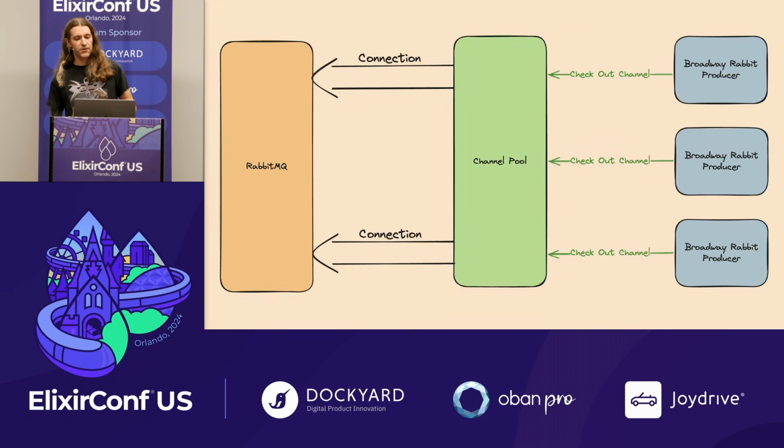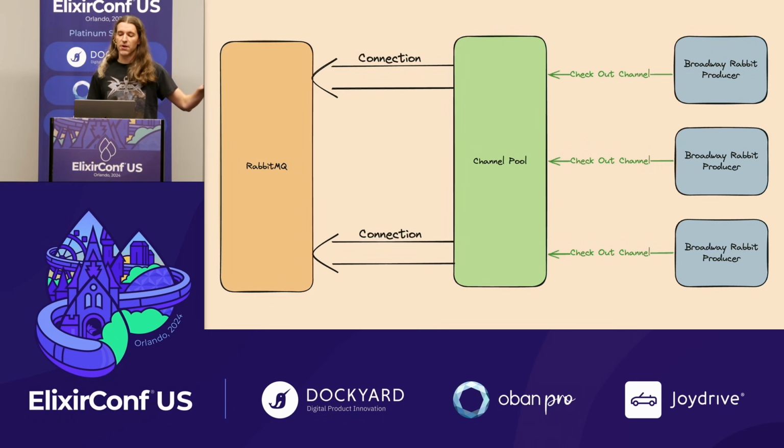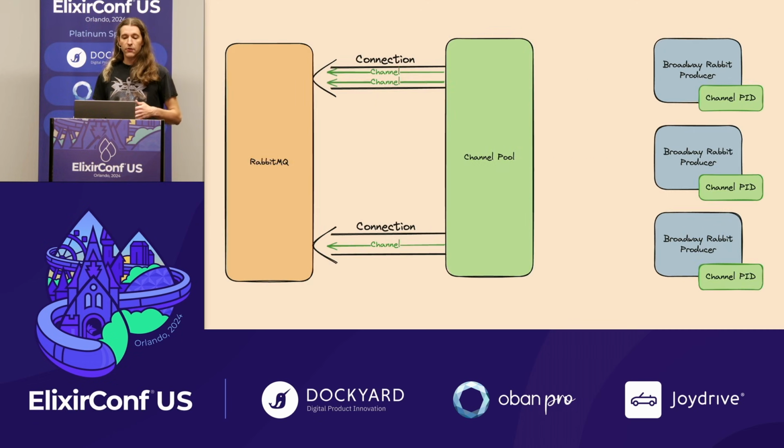So on application startup, we create a connection to Rabbit for each BEAM scheduler. By default, there are 2 schedulers per core, so this example is showing the situation of just a 1-core machine. When you're checking out a channel, each producer gets a connection for its scheduler and then opens a channel. So here you can see the 3 channels have been opened. There's 2 on one connection, 1 on the other, and each producer now has access to a channel.